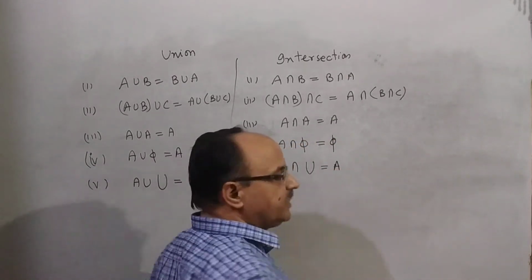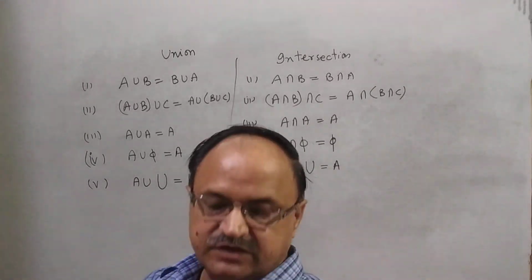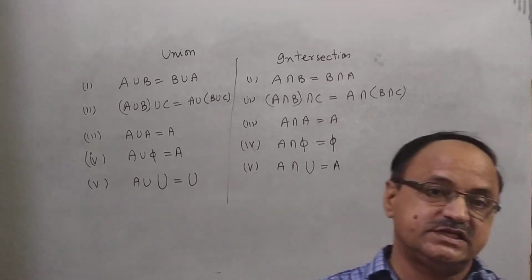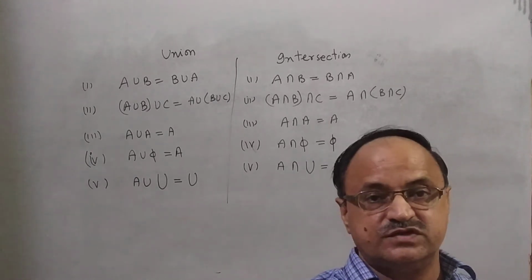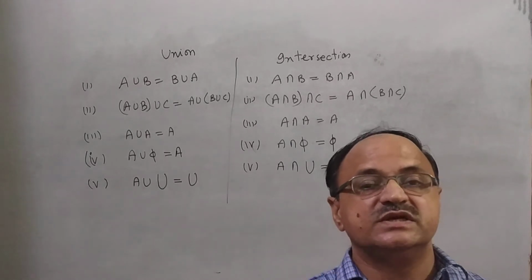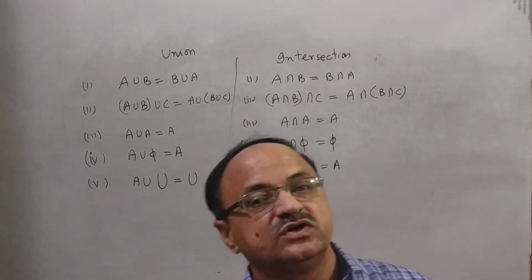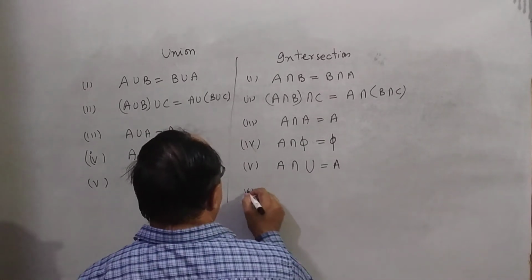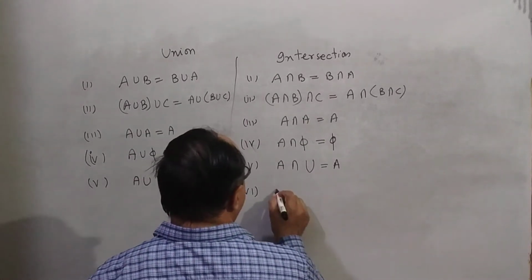Because already you know, if there are 3-4 sets, it means all the elements of sets A, B, C, D are contained in U, and U is the universal set, that is the basic set. It means A is a subset of U, B is a subset of U, and C is a subset of U. And the sixth property is called distributive law.